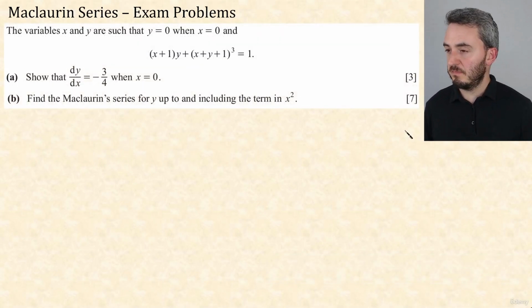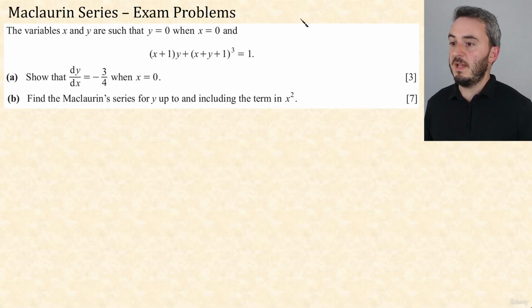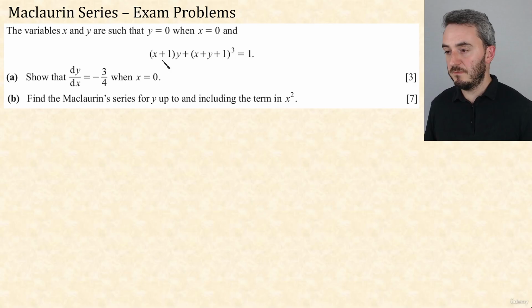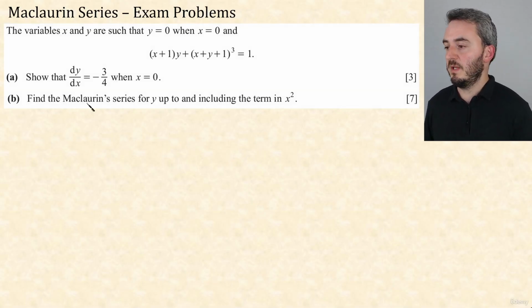Okay, and then a really tricky one here. The variables x and y are such that y equals 0 when x equals 0. Okay, and it is an implicitly defined curve, so relatively fiddly. Show that dy by dx equals minus 3/4 when x equals 0. So I'm going to have to just differentiate this implicitly, but that's not too bad.